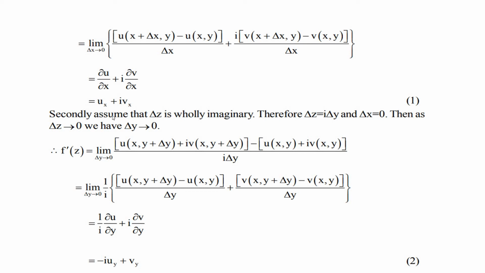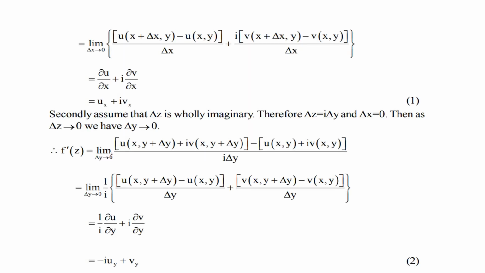Now secondly, assume that Δz is wholly imaginary. Therefore Δz is iΔy, since Δx is equal to 0. Then as Δz tends to 0, Δy tends to 0, since Δx is 0.